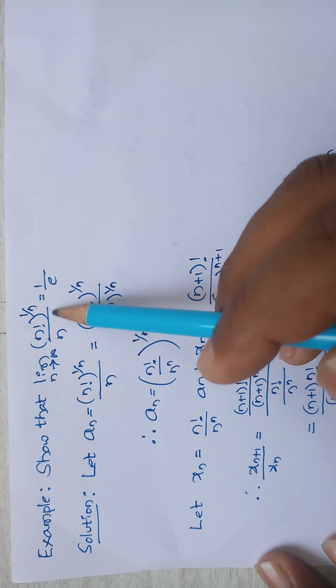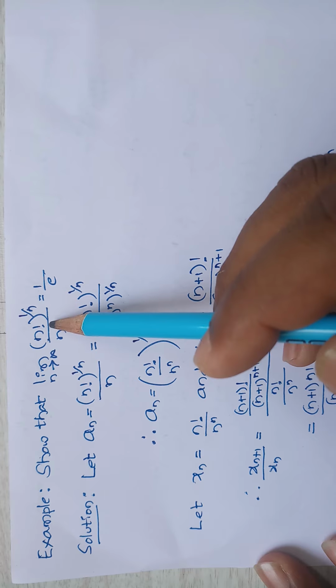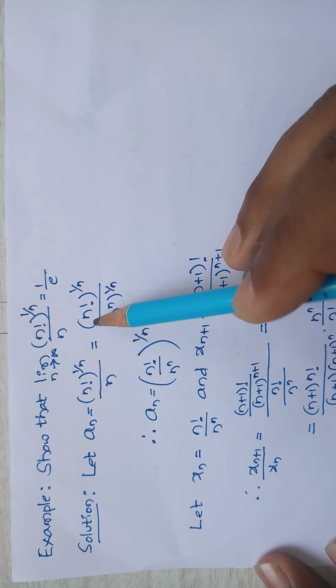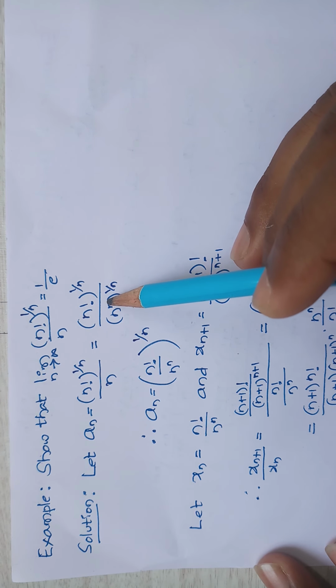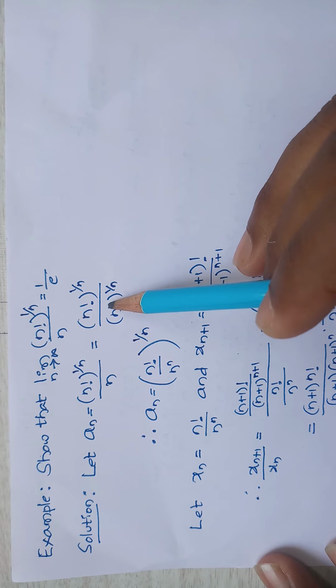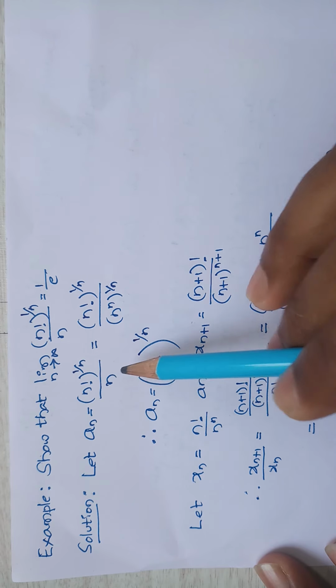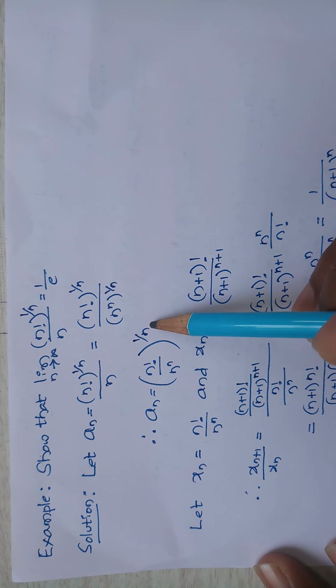So, this is of the form of Cauchy's second theorem, but here the power is not 1 by n, so we have to adjust that. So what do I do here? n factorial to the power 1 by n. Here I multiply and divide by n in the power. Then it will become n into 1 by n, so the power is normally n. Therefore the expression is n factorial divided by n to the power n, whole to the power 1 by n.